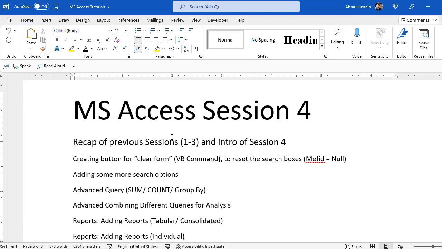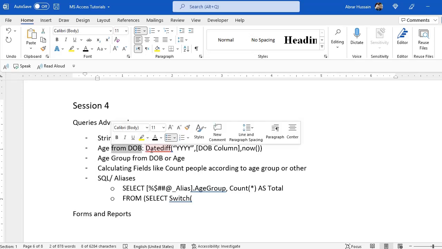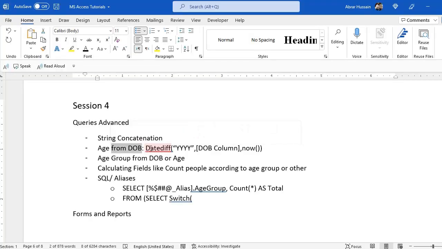Now, in the fourth session, I'm going to share with you some more advanced and really great features. So first we will start from the queries. String concatenations, age from date of birth. For example, if you have only date of birth, how are you going to add another column in the query, columns which are not available in the table, and you want to add some additional calculated fields in the query? So how you can do that, we will discuss today.